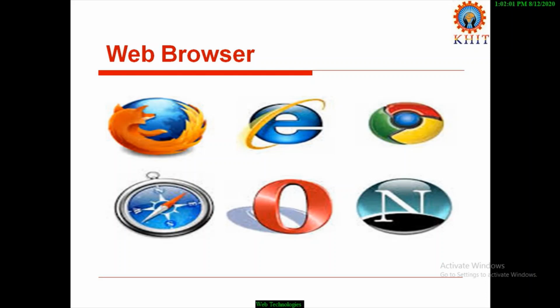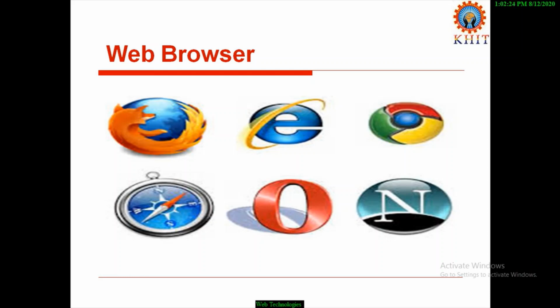That file is displayed on the web browser itself. So the web browser acts as a mediator between the web client and the web server. It is like an interface.